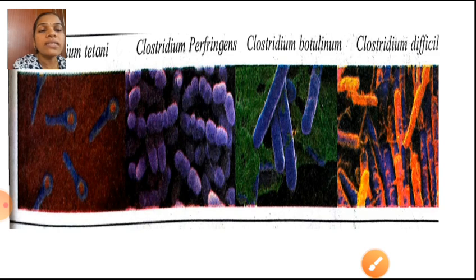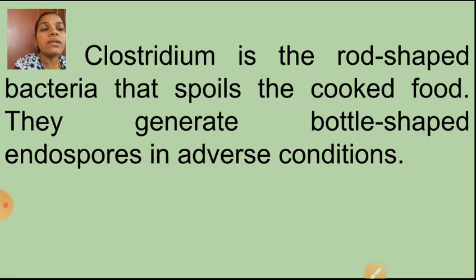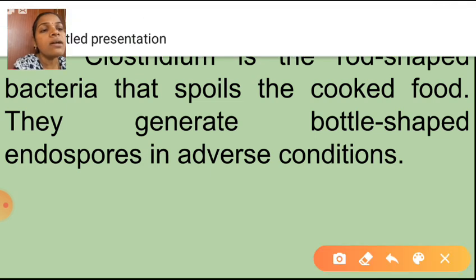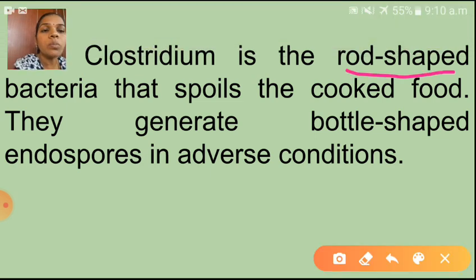So see here, this is the diagram of that Clostridium species. See here, children. Clostridium is the rod-shaped bacteria that spoils the cooked food. Already you know that cooked food spoils. With which bacteria? Because of Clostridium bacteria. So Clostridium is the rod-shaped bacteria that spoils the cooked food. They generate bottle-shaped endospores in adverse conditions.